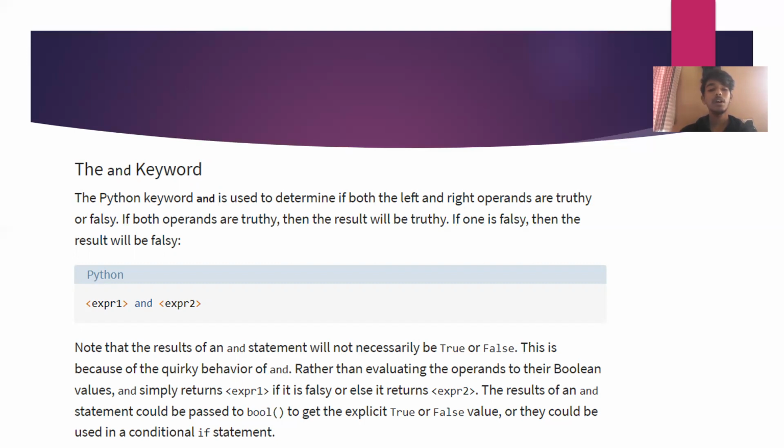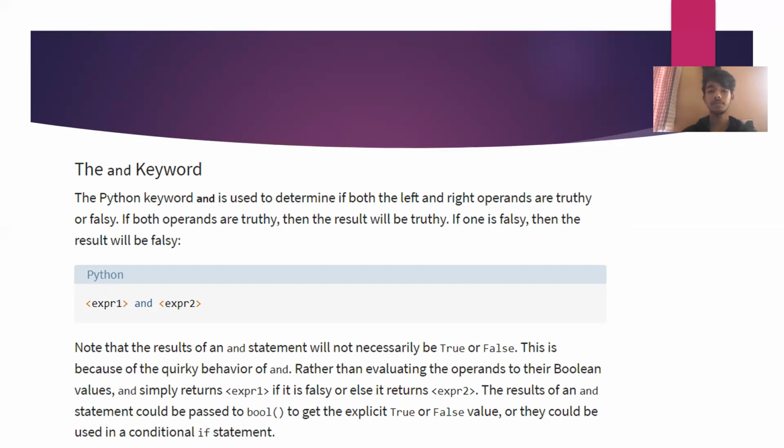This is because of the behavior of and: rather than evaluating the operands to their Boolean values, it simply returns the first operand if it is false, or else it returns the second operand. The result of an and statement could be passed to bool to get the explicit True or False value,